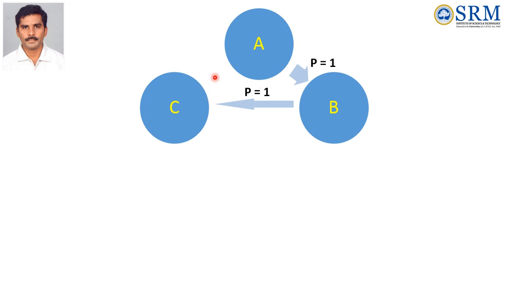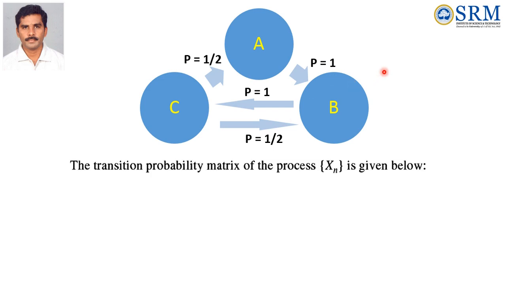But C throws to A and also to B. So C throws the ball to A with probability 1 by 2 and C throws the ball to B with probability 1 by 2. Based on the transition probabilities, we can form the TPM. P is equal to, with the present states A, B, C and the future states A, B, C.